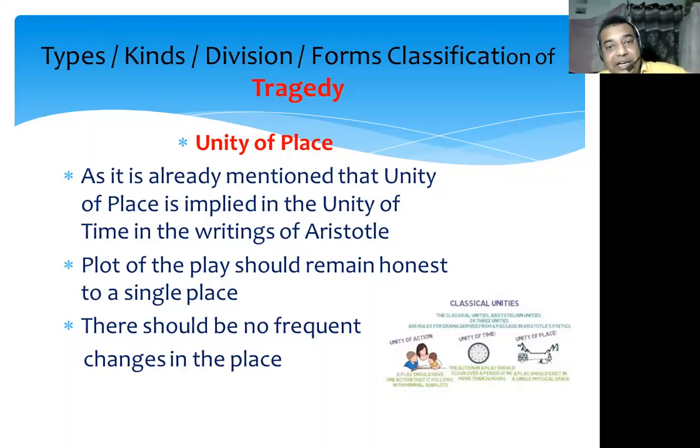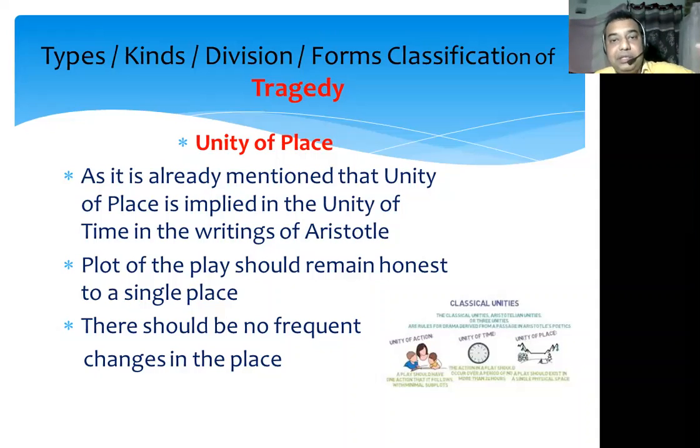Whenever he is creating that place, he should take care that he does not make frequent changes in the place. For example, if the first scene takes place in Nagpur, the second scene should not go to Delhi or Calcutta or Mumbai or Pune. There should not be many changes. It should happen in and around Nagpur. That's why unity of place says that there should be no frequent changes in place while creating the settings of the drama. And these are the three unities.